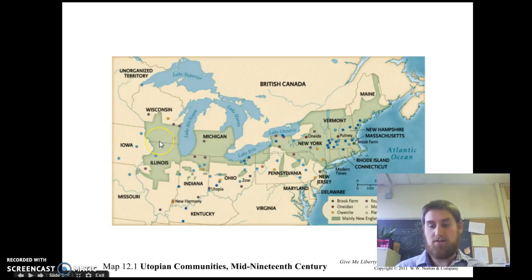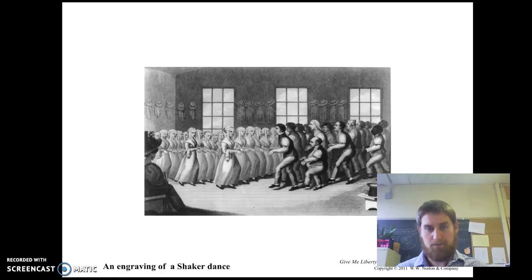And in these communities, they do away with some of the traditional customs. For instance, marriage, they get rid of. In some cases, we'll talk about the Shakers, and get rid of all private property. These are communities where it's supposed that perfect life is possible.